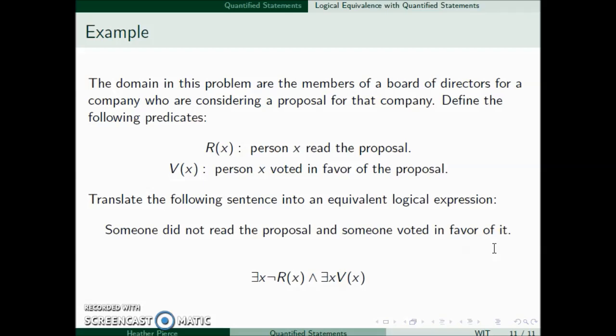We do need two quantifiers here, because the person who did not read the proposal may not be the same person who voted in favor of it. These may be two different people.